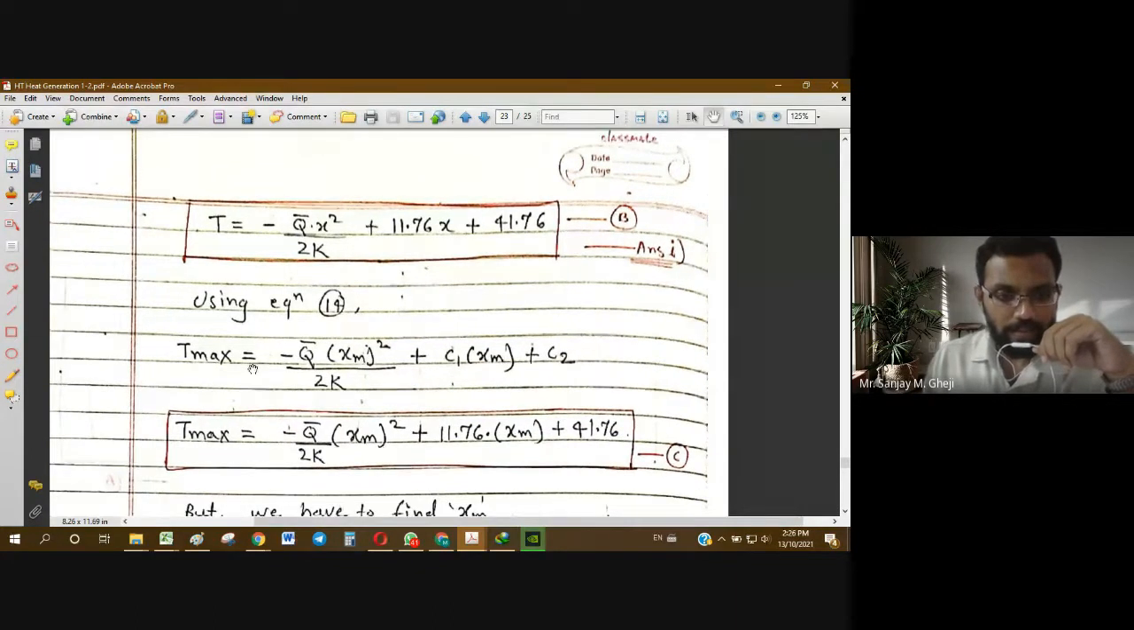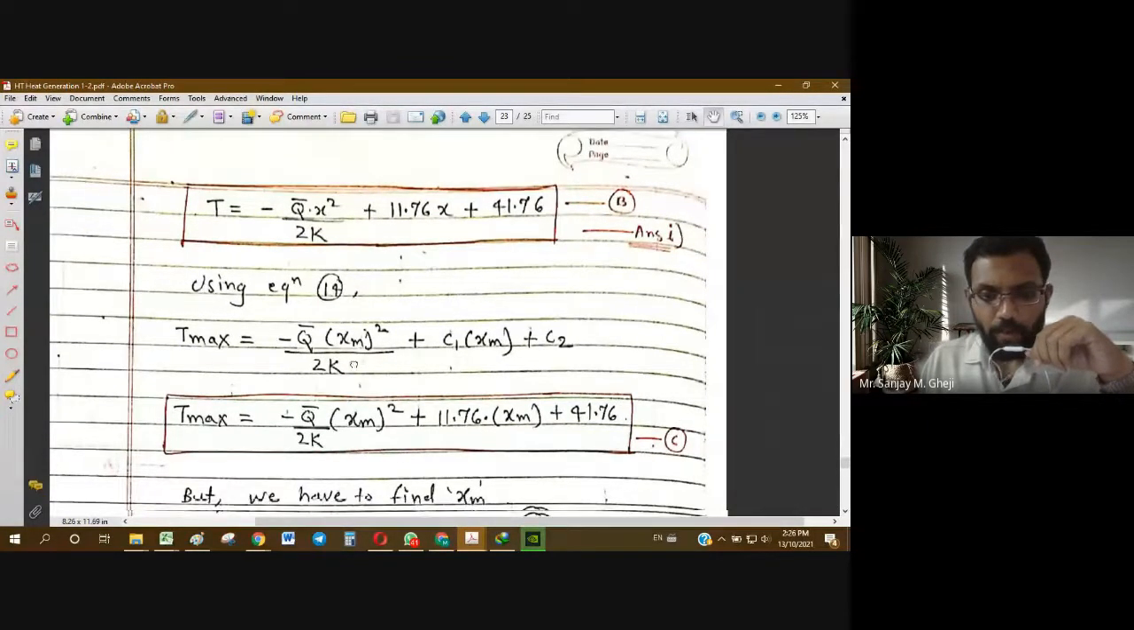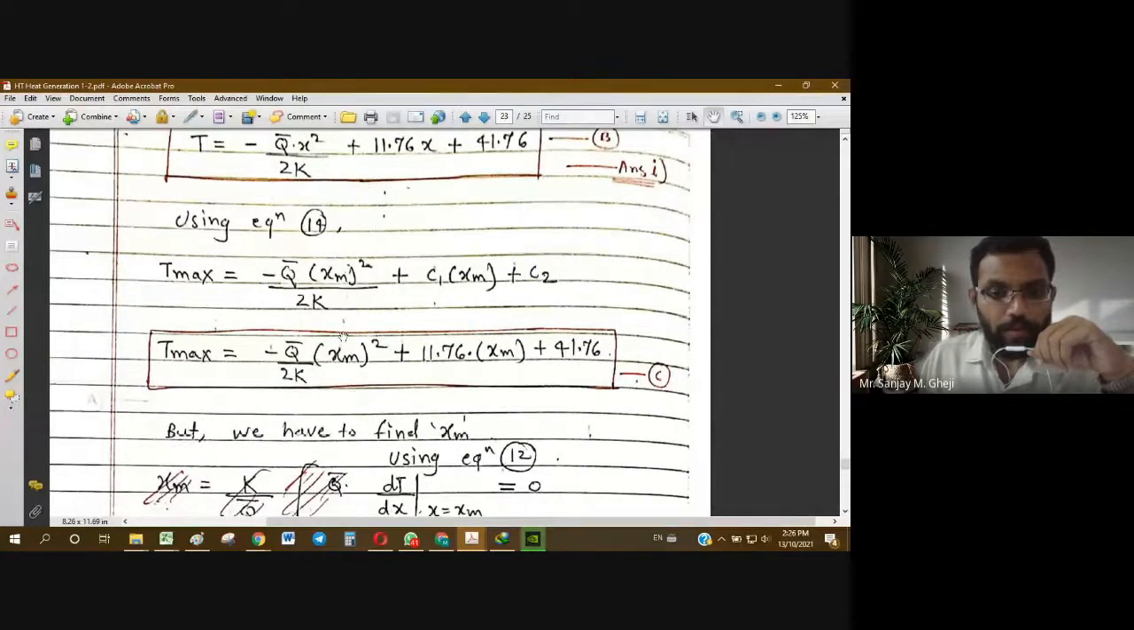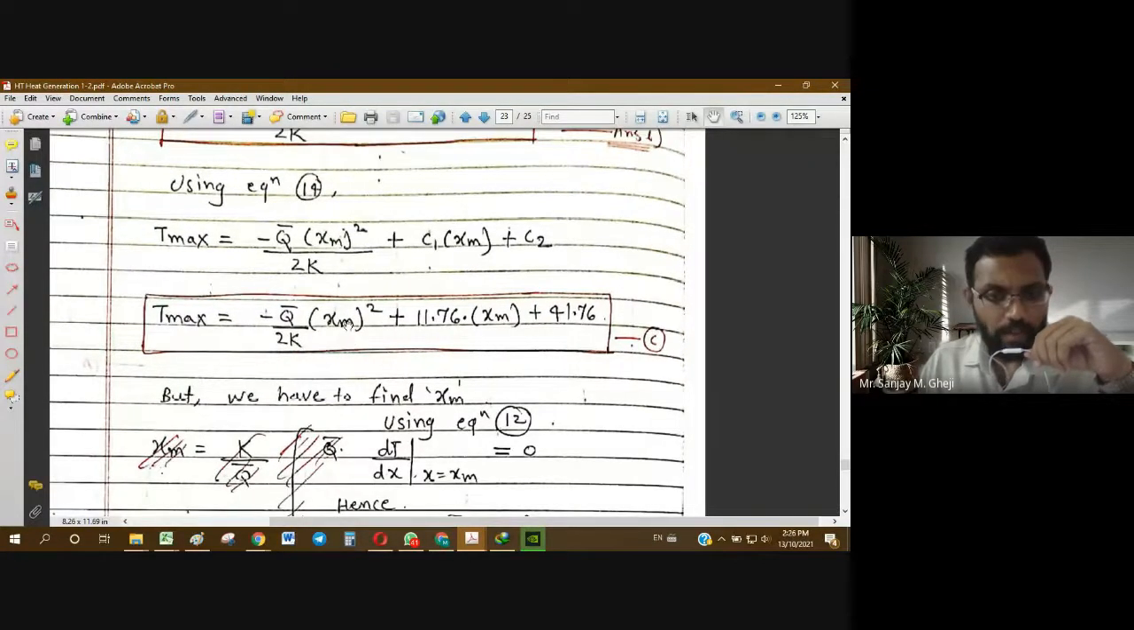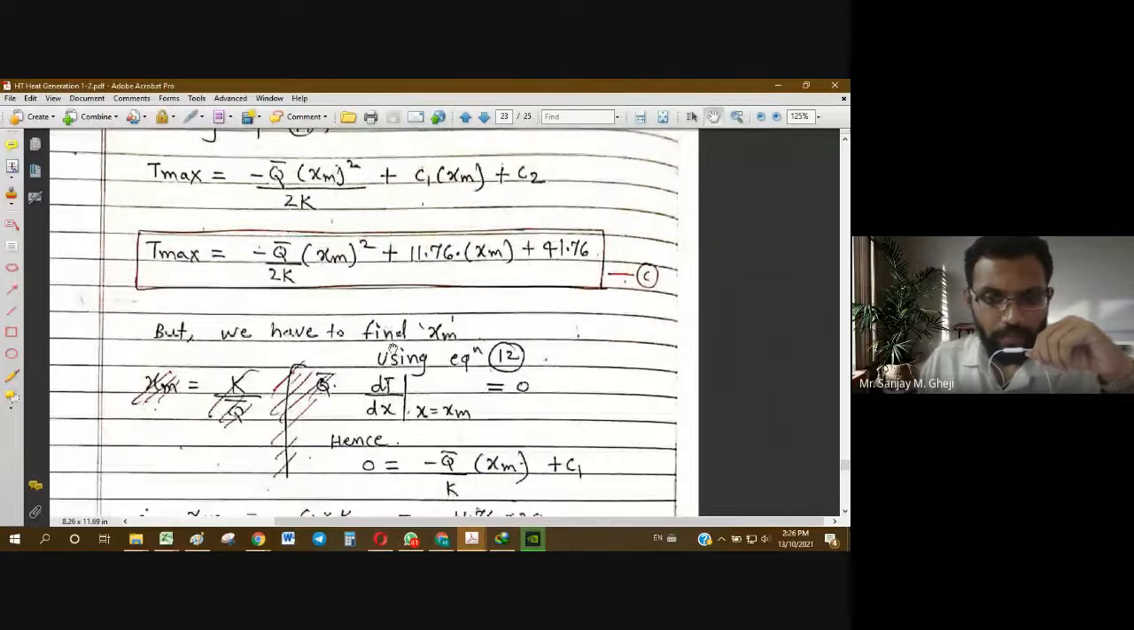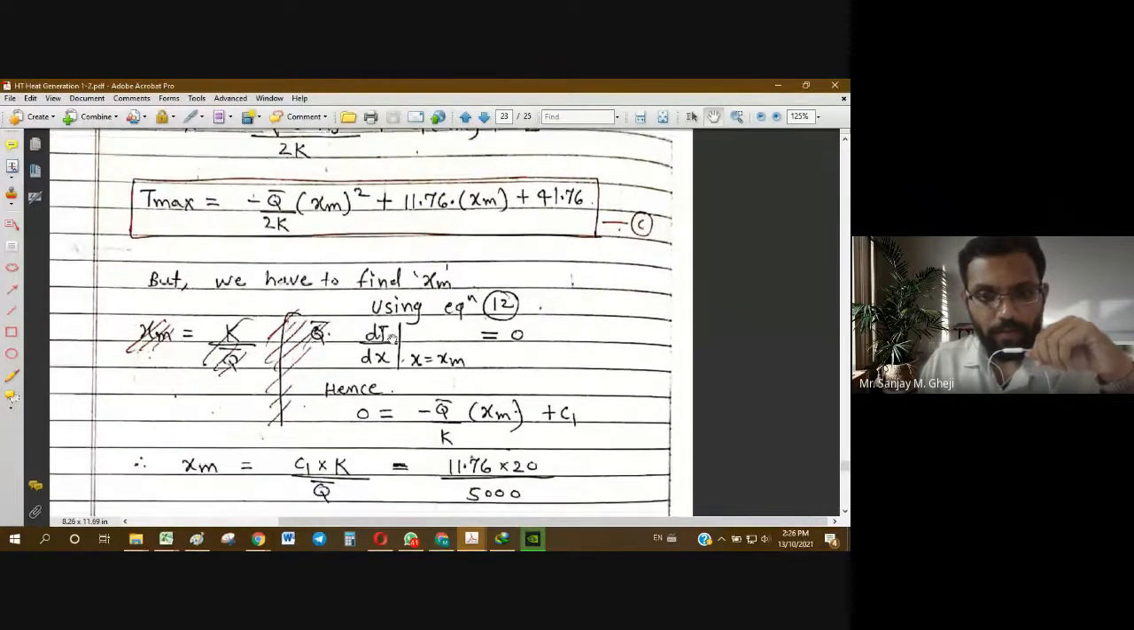So T max, that is, we have to find out the maximum temperature. T max is given in this form. But before directly putting in the values, we have to first find out the value of xm. Now to find the value of xm, again we have to use the condition dT/dx at xm equal to 0.